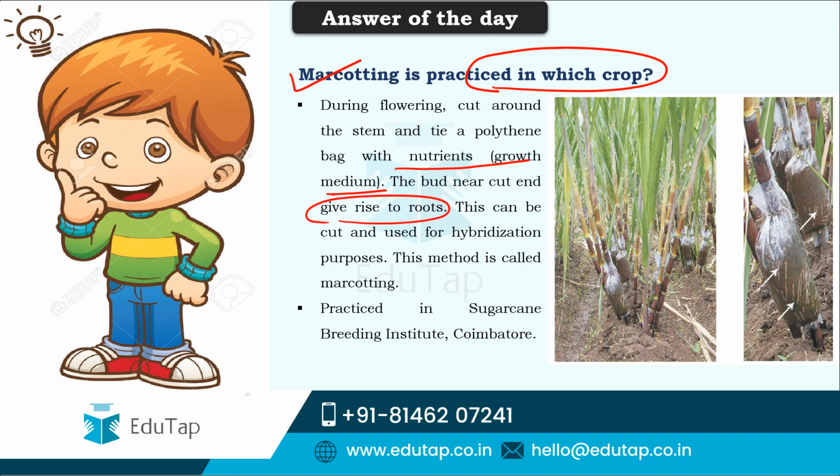Now this can be cut and used for hybridization purposes, and this particular method is called marcottage, and it is generally followed in the Sugarcane Breeding Institute, Coimbatore. Other than sugarcane, there are various other crops where this is followed, like papaya, but in papaya it is mostly followed in the Philippines but not in India. In India, marcottage is practiced mostly in sugarcane, especially by the Sugarcane Breeding Institute, Coimbatore.